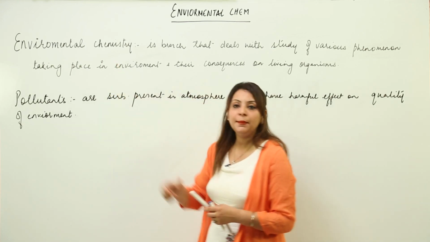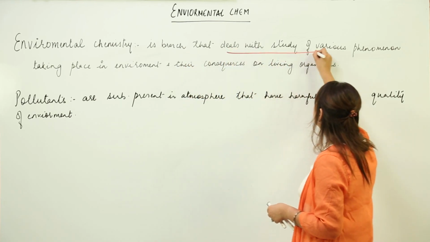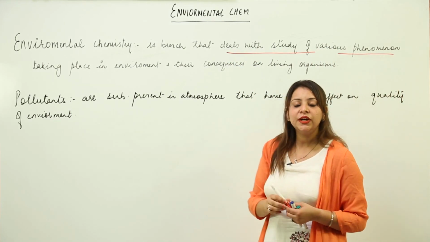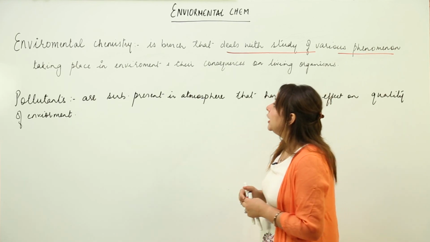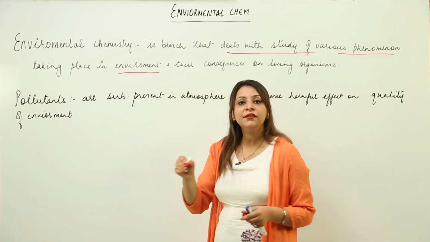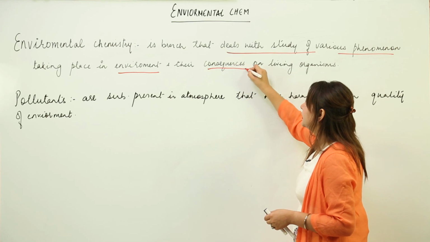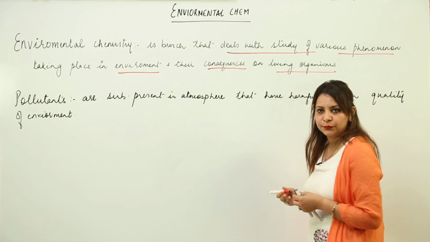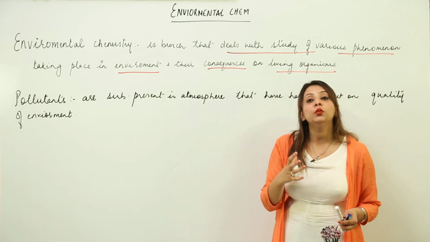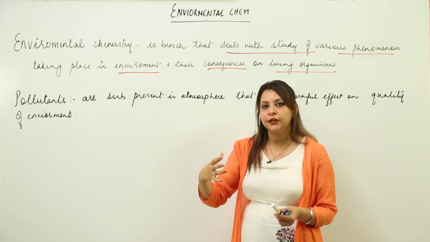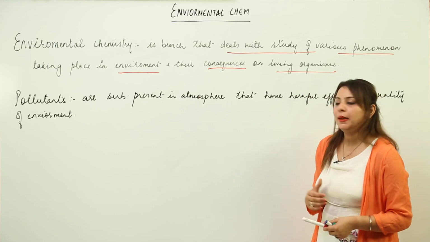So what is environmental chemistry? First of all, I want you to know that it is the branch that deals with the study of various phenomena. It is a vast study of what takes place in the environment. Basically we will be considering the environment and its consequences, that means its effects on living organisms. So here we are going to study the phenomena taking place in the environment and their effects on human beings, or the life that exists here. So this is environmental chemistry.